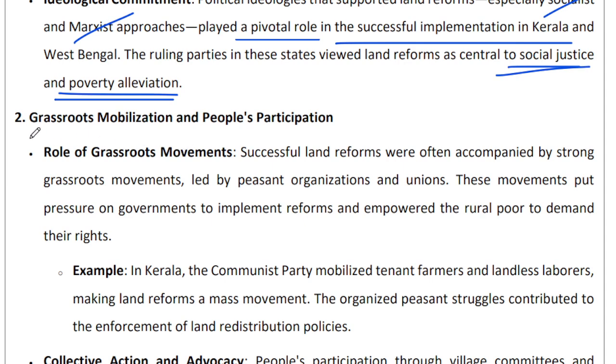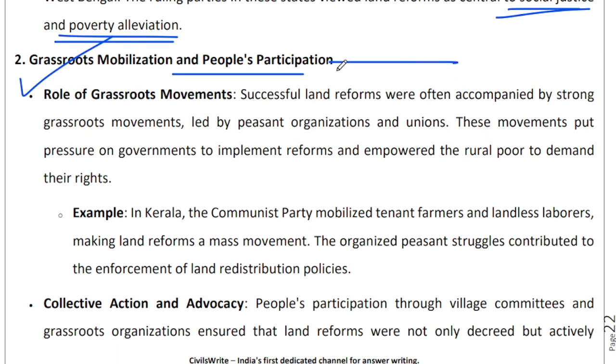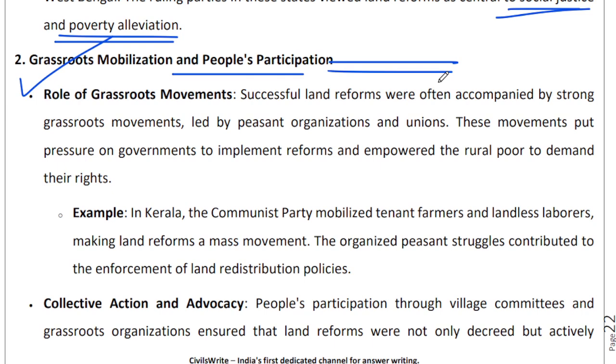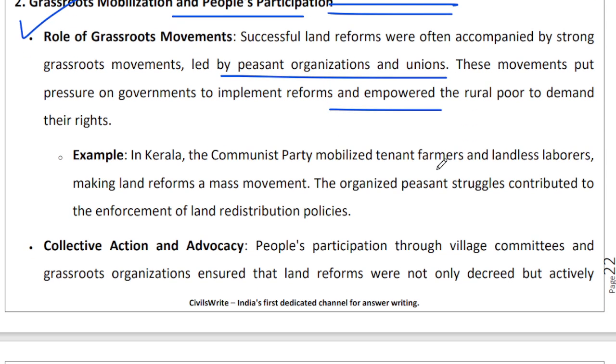Another part of the success is because of the grassroots mobilization and people's participation. See, if there is sufficient pressure from the bottom, everything will get implemented. That's reality in India. You need to create pressure, right? So where there was strong peasant organization and unions, they pressurized the government to implement the reforms. They were the ones who fought for the empowerment of the rural folks, right?